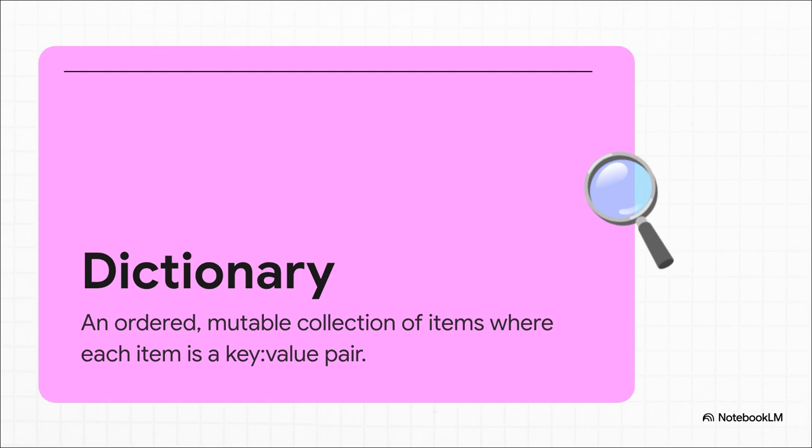So what is a dictionary really? The best analogy is a real-world dictionary. It's a collection of key-value pairs. You look up a key, which is like the word you're searching for, and you get its value, which is like its definition. Simple as that.